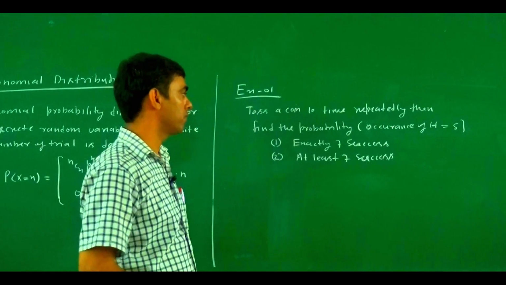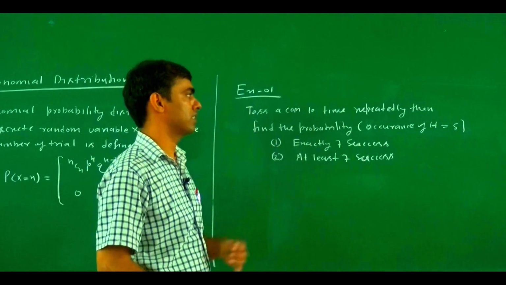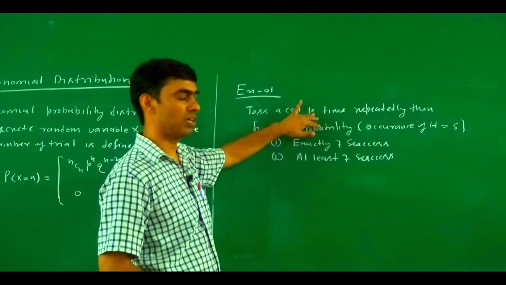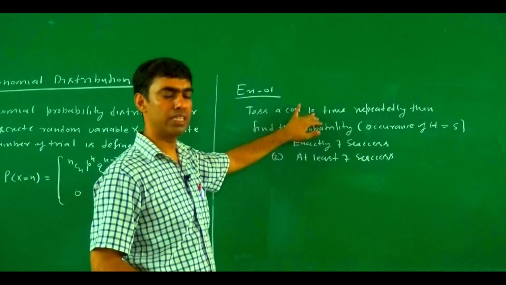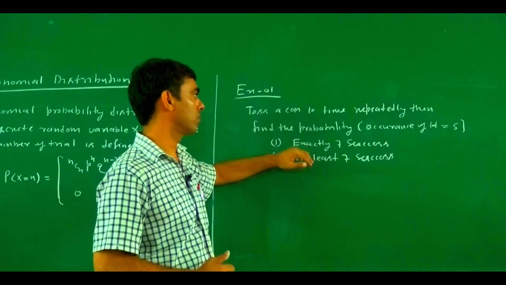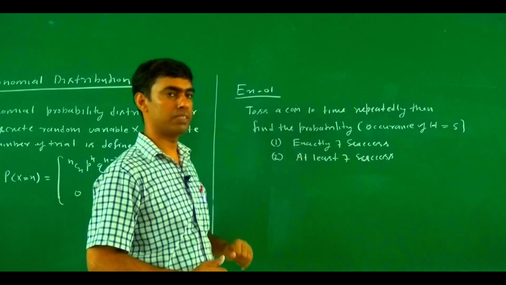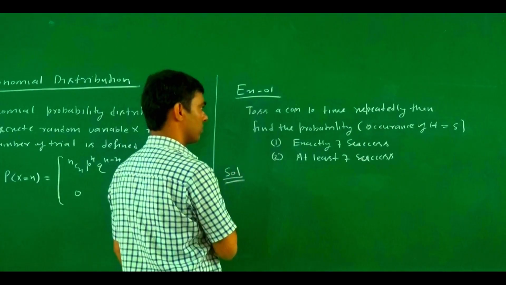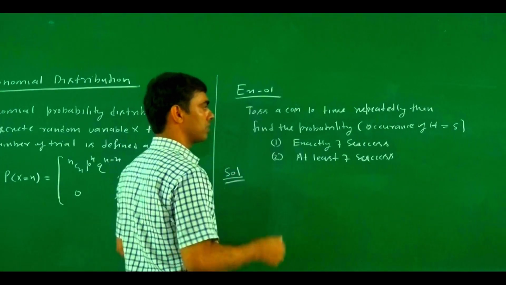So how do we find the probability of exactly 7 successes? It means exactly 7 heads out of 10 tosses. What is the solution here? What is the probability of occurrence of a head?